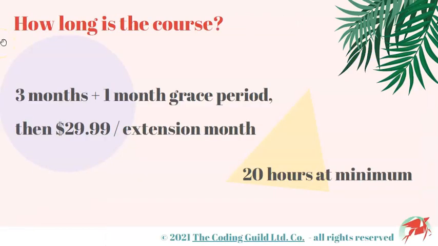How long is the CDEI course? We can answer it in two different ways. The first answer is that altogether we have 4 months to finish this course from the date of purchase, so that will make it October, November, December, January. We have to finish by the end of January. This will include the 3 months originally coming with the course plus 1 month's grace period, but after this, extensions must be purchased if you want to retain course access.